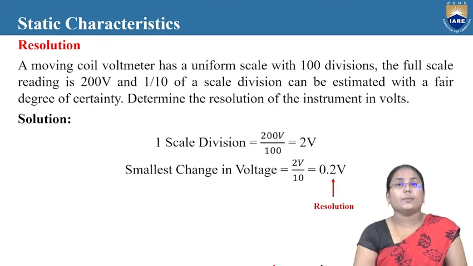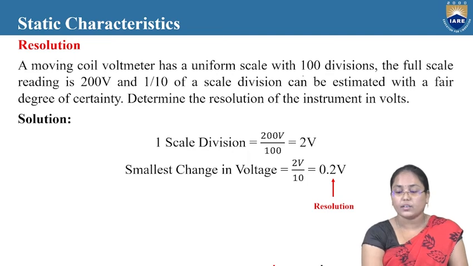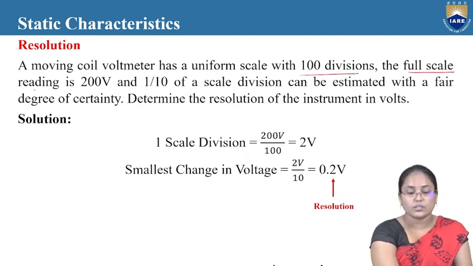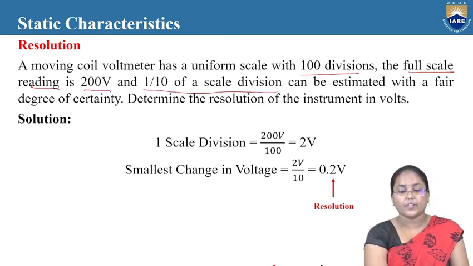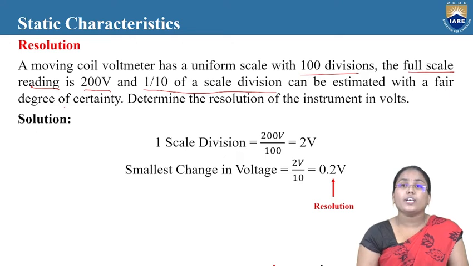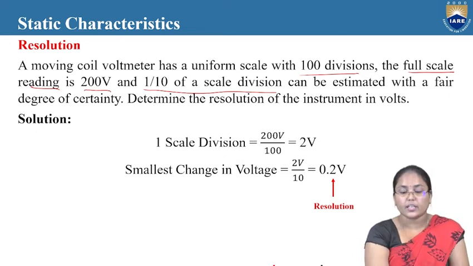So let's take an example in order to understand this particular resolution parameter. A moving coil voltmeter has a uniform scale of 100 divisions. The full scale deflection reading is 200 volts, and 1/10 of a scale division can be estimated with a fair degree of certainty. Now determine the resolution of the instrument in volts. So now one scale division can be taken. Here the total number is 100 divisions. Now the total full scale reading is 200 volts.